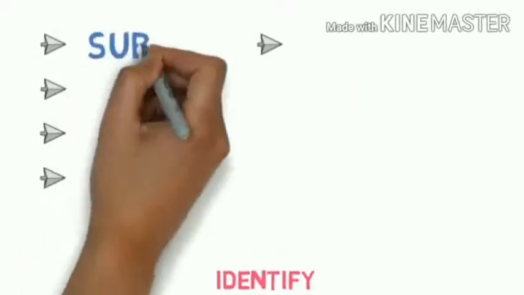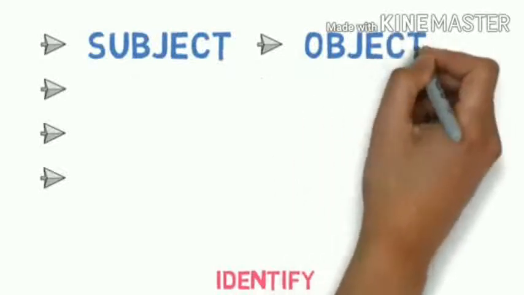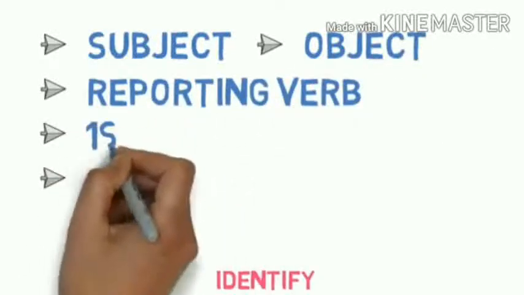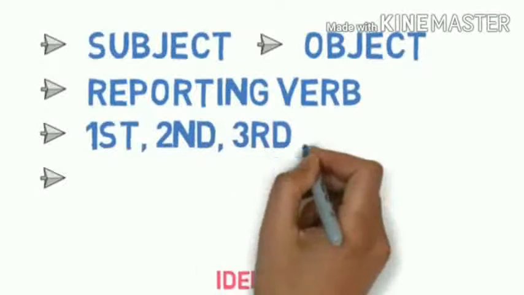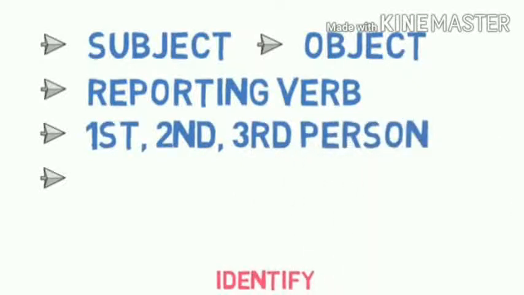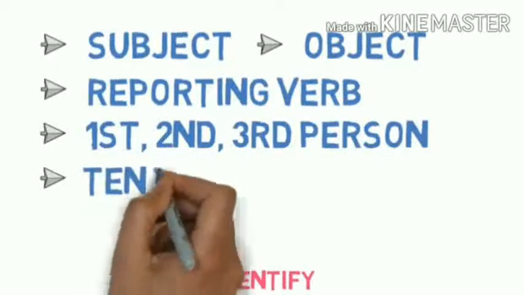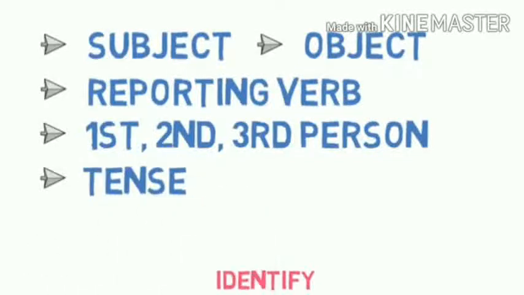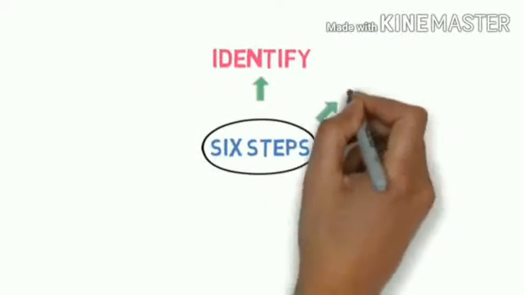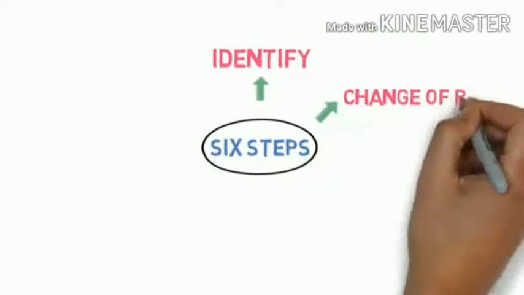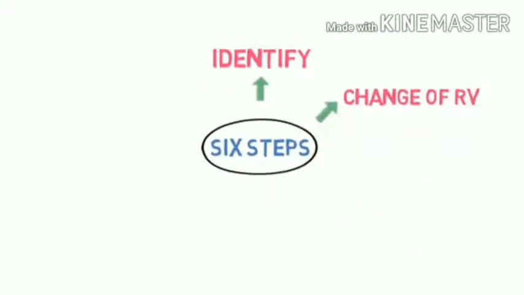The first step is identify. What do you identify? You should identify according to the sequence that is given. First you should identify the subject, then the object, then the reporting verb, then go to the reported speech. In that you need to identify the first person, second person, third person, and finally the time.